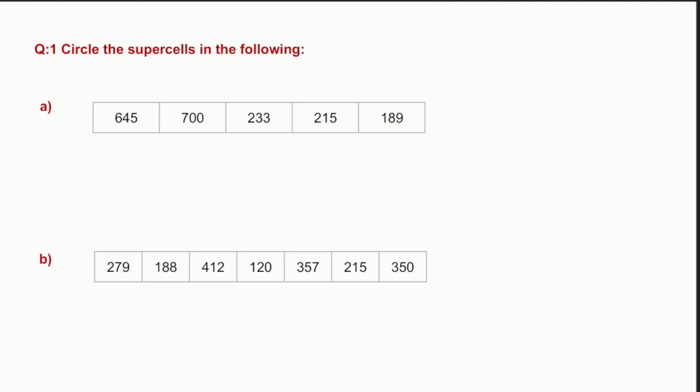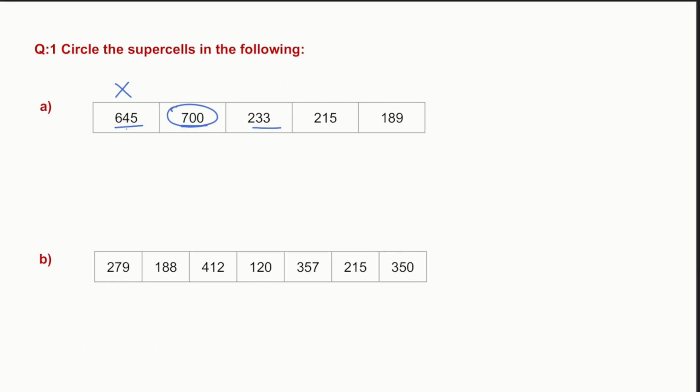So here we are going to see a few examples. Circle the supercell in the following. We have to check the adjacent numbers to find the supercell. If I look at 645, 700 is the adjacent number to 645 and is greater than 645, so it cannot be the supercell. Now I'm going to check 700, because 645 is lesser than 700. Also 233 is lesser than 700, so it is going to be a supercell.